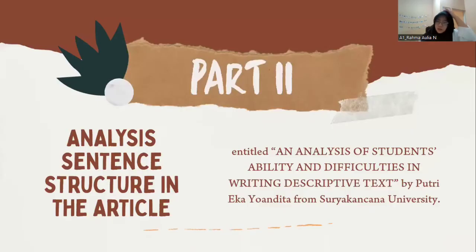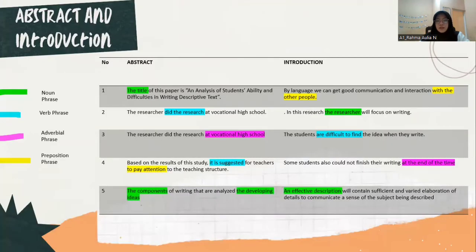So right now, let's move to the sentence analysis: analyzing sentence structure in the article "An Analysis of Students' Ability and Difficulties in Writing Descriptive Text" by Putri Eka Yowandita from Surya Kancana University. Here I have analyzed this article. The green one shows the noun phrase, the blue one indicates the verb phrase, the purple one indicates the adverbial phrase, and the yellow one indicates the prepositional phrase. So let's analyze it one by one.